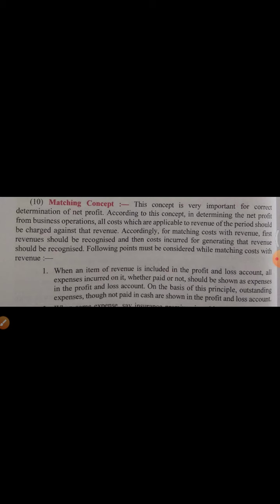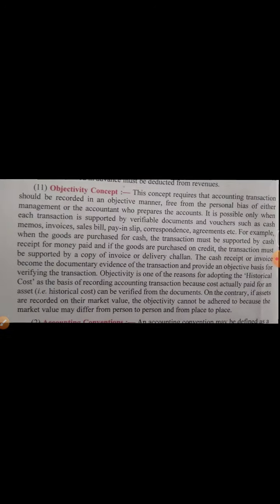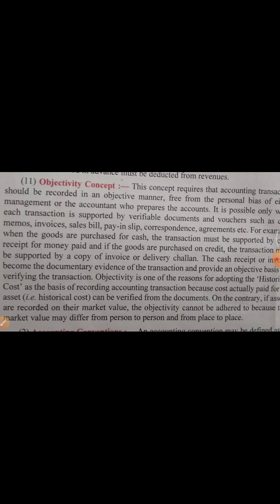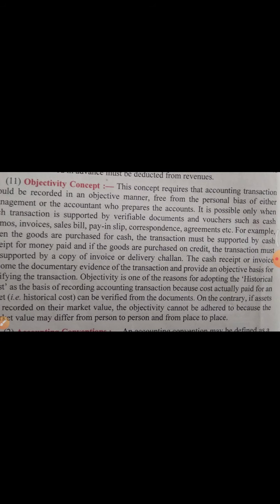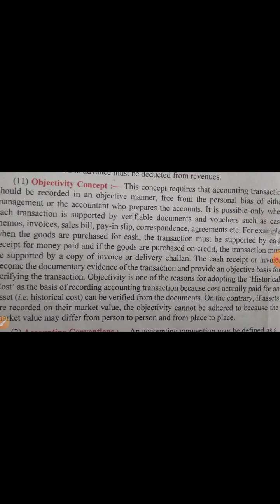Let's move on to the last concept of this point, and that last concept is your objectivity concept. What is the meaning of objectivity? This concept requires that accounting transactions should be recorded in an objective manner, free from the personal bias of either management or the accountant who prepares the accounts. Means your accounting information, your accounting transactions should be recorded in an objective manner, that there should not be any interference of the accountant, of management, whatever.